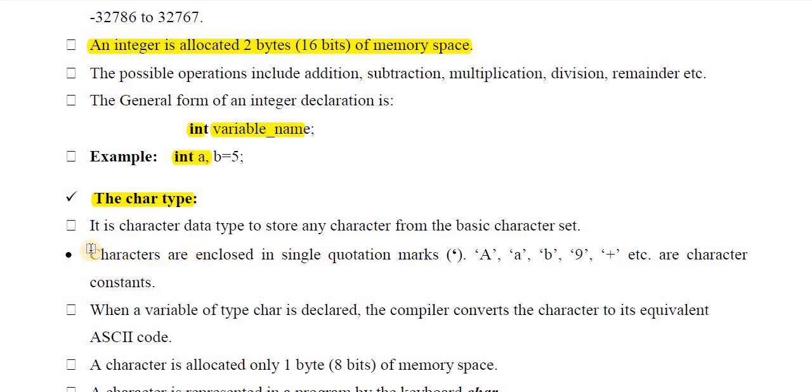Okay, first, what is character? Characters are nothing but single characters enclosed in single quotation marks. Any single character like a, if it is enclosed in single quotes, becomes a character, small a. 9 is actually a number, but it is enclosed in a pair of single quotes, hence it becomes a character. Plus is a symbol, but it is enclosed in a pair of single quotes, hence it becomes a character.